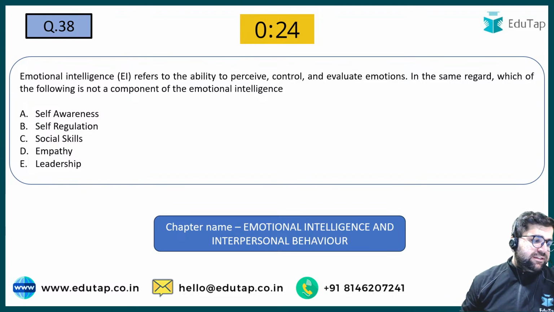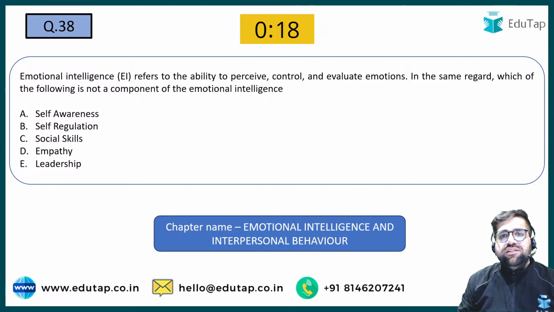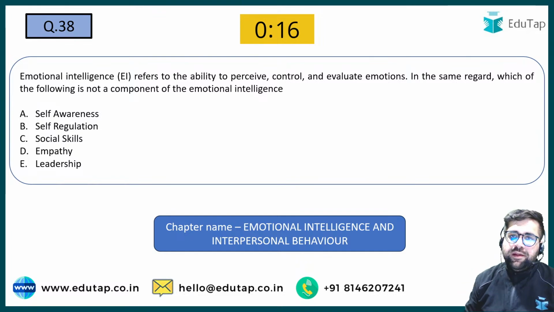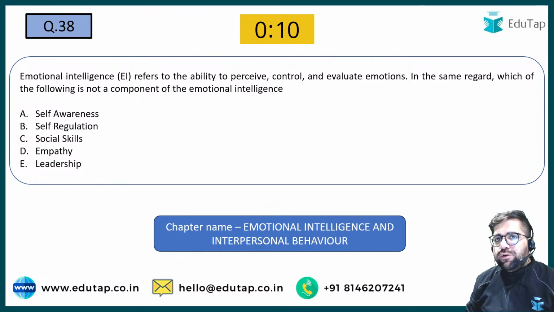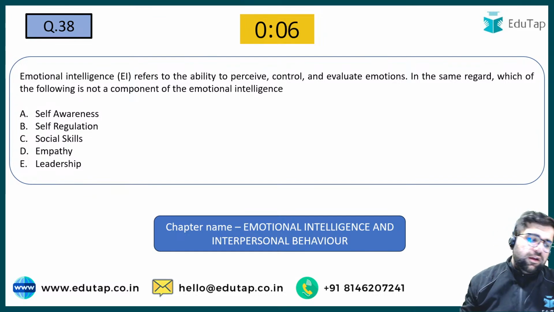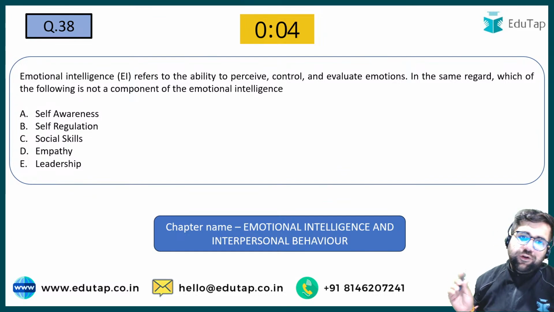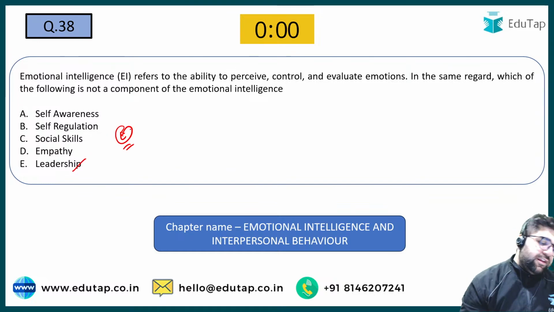Self-awareness basically means that I am a person who knows what is happening to me. Self-regulation means that I am able to control it. Social skills means that I am able to talk to people. Empathy means that I care about others. But leadership is not a component of emotional intelligence. Therefore your answer will be option number E over here.